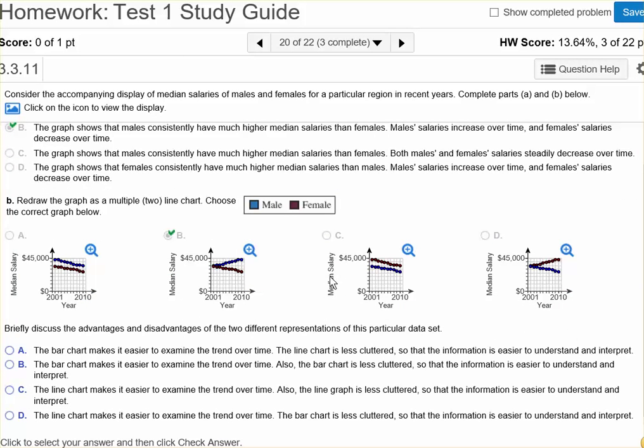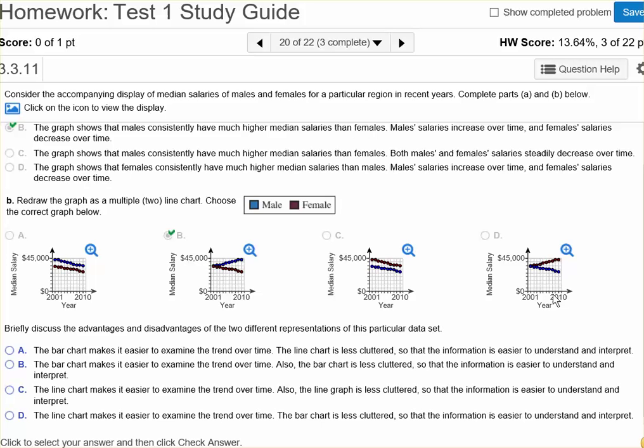Okay. Now let's see what the second question is. It's going to ask us, briefly discuss the advantages and disadvantages of the two different representations of the particular data set. So let's read them over. A, the bar graph makes it easier to examine the trend over time. The line graph is less cluttered, so the information is easier to understand and interpret.